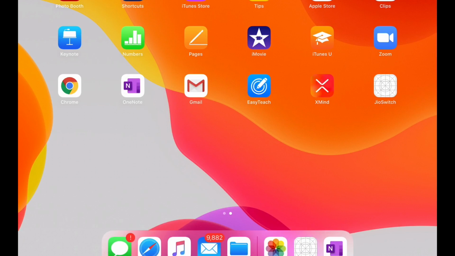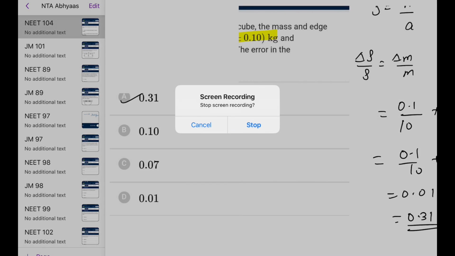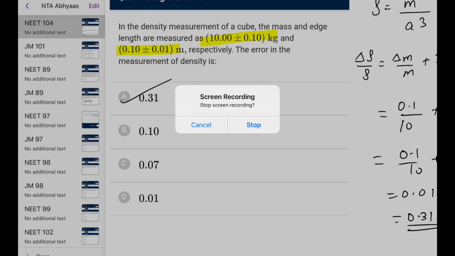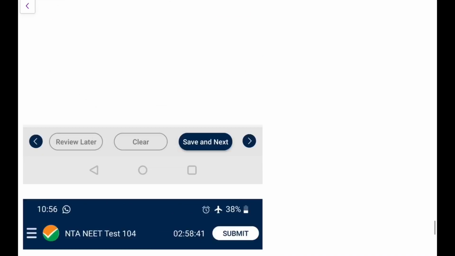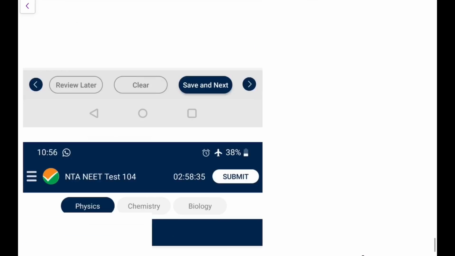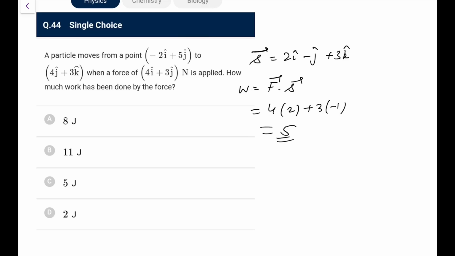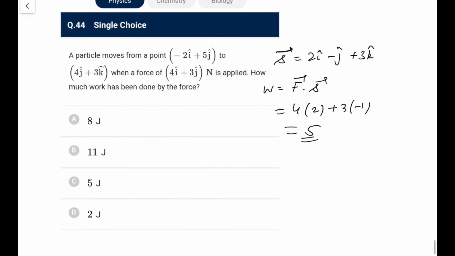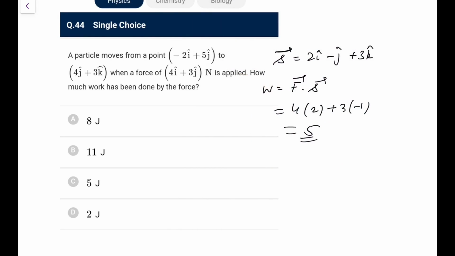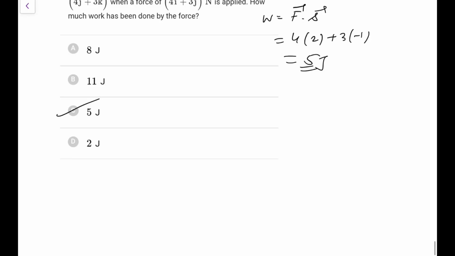Go for option. What had happened? Okay, something has gone wrong. Let me check where I am. Okay, somehow this got agitated. This is also now fed up after solving so much paper. It wants some rest. So it would be 5 joule. Let me get the pencil back. Yes, so it would be 5 joule. Yes. Next, the last one.